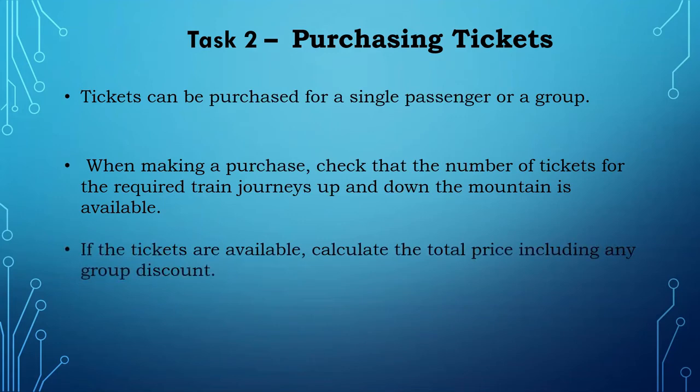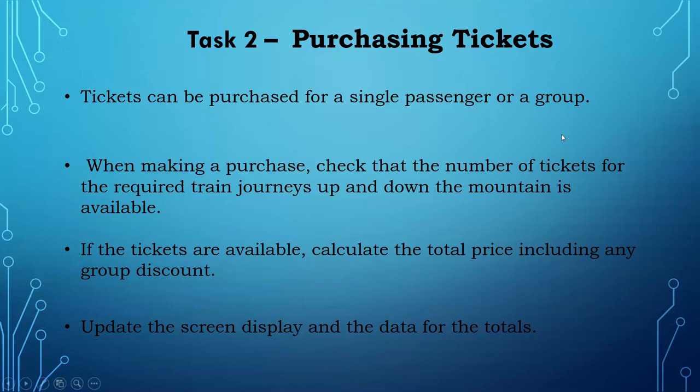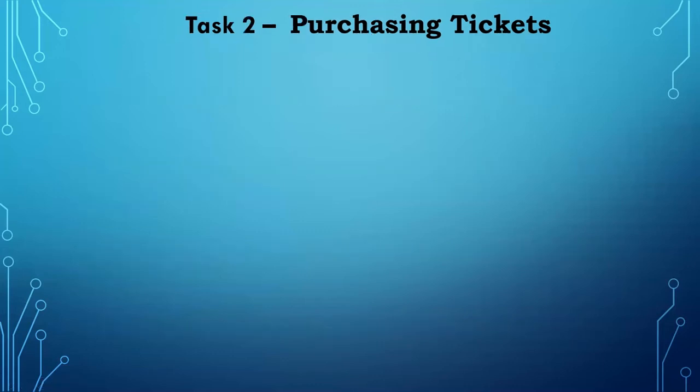If the tickets are available and all the validations pass, then the program has to calculate the total price, including any discount if available, and those things will be updated on the screen. If anything is purchased, the seats have to be reduced, and it has to display the updated seats and how many passengers are traveling. Those details have to be updated on the display screen. They already told us it has to be updated, and because of that we are using the function. So we can go into task 2.